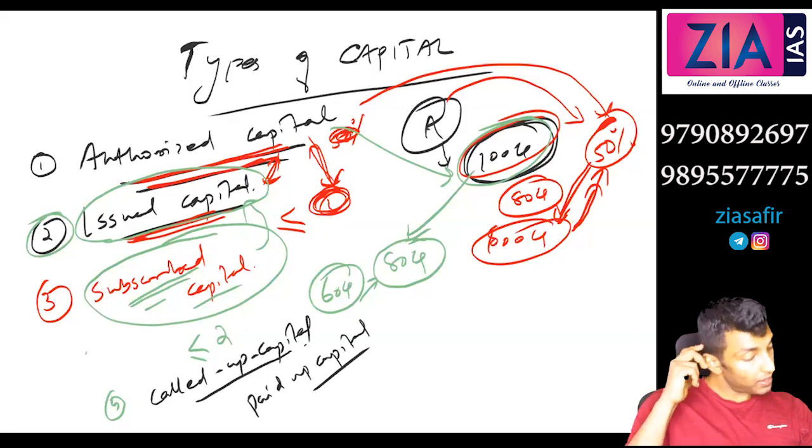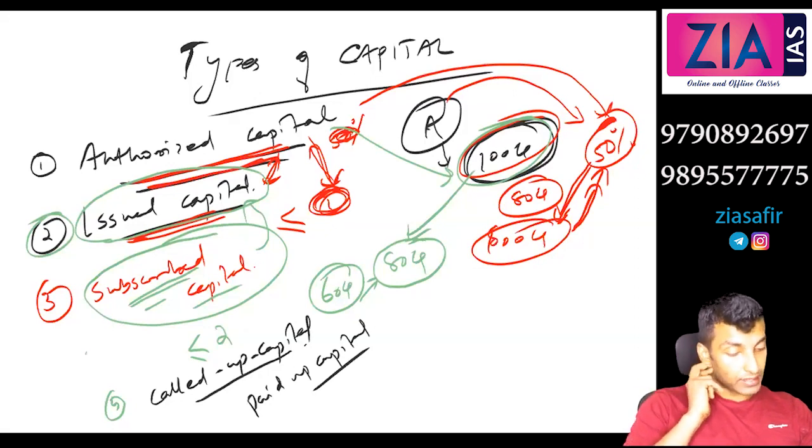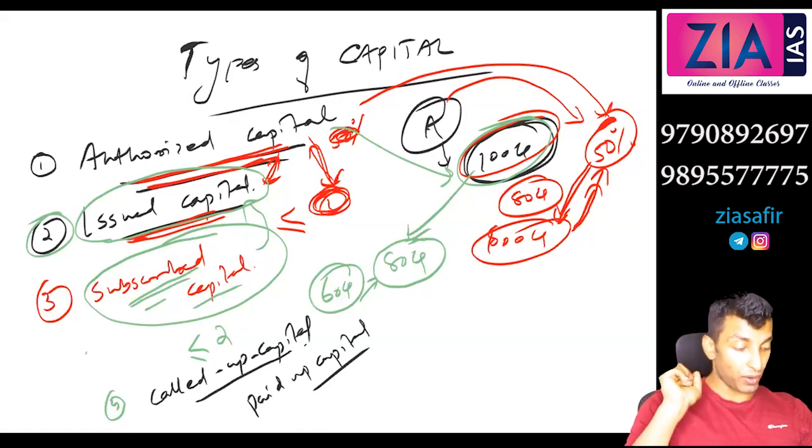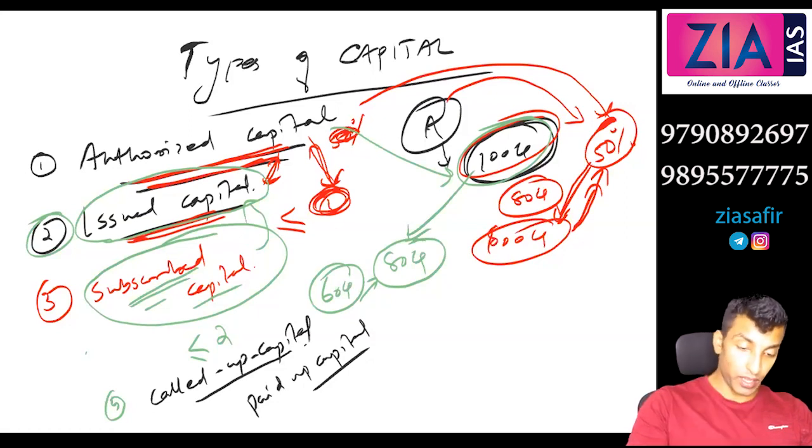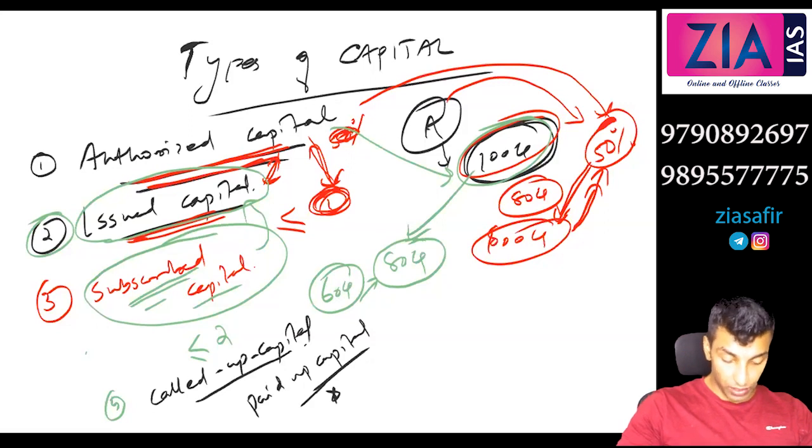Okay, yeah. So paid up capital, it is a capital right under that. It is a capital or money which is actually paid by the shareholder. This is more important, okay? Paid up capital. It is the capital or money which is actually paid by the shareholder.